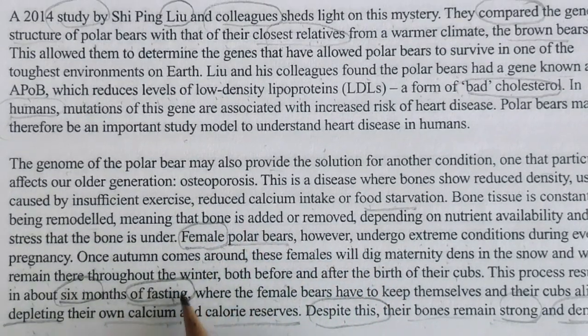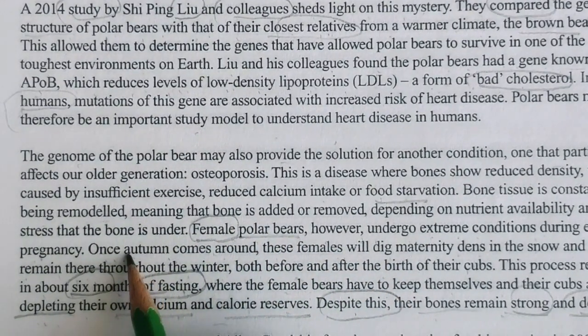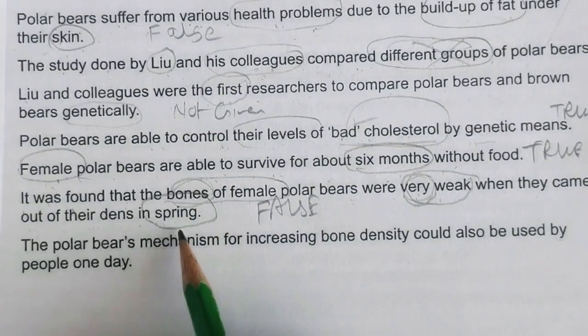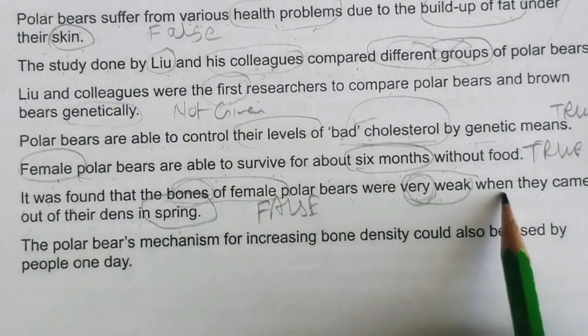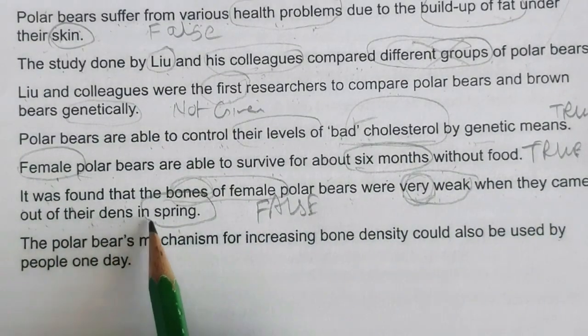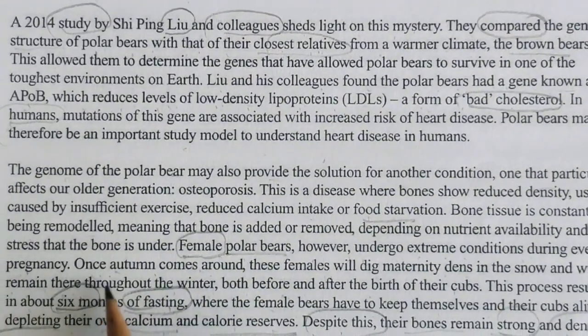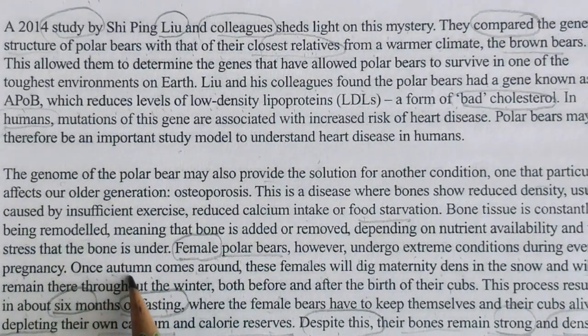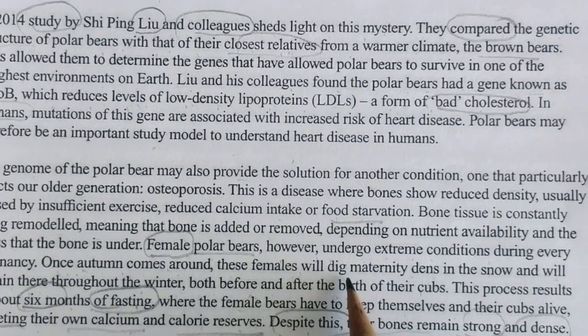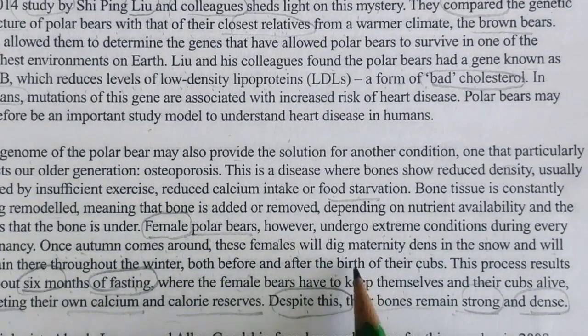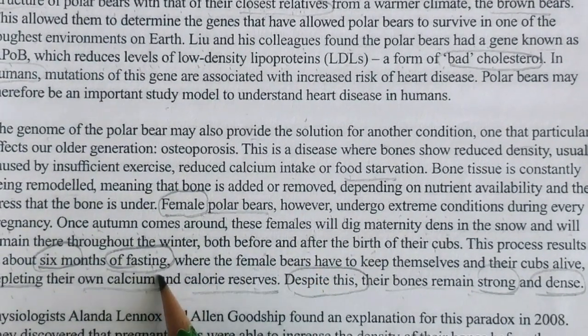Okay. Here they have given the season name autumn, but here it was given spring. They are saying when they came out of their dens in spring, and here they had provided the information once autumn comes around, these females will go inside the dens, and they are talking about after 6 months. After 6 months means spring would be there.